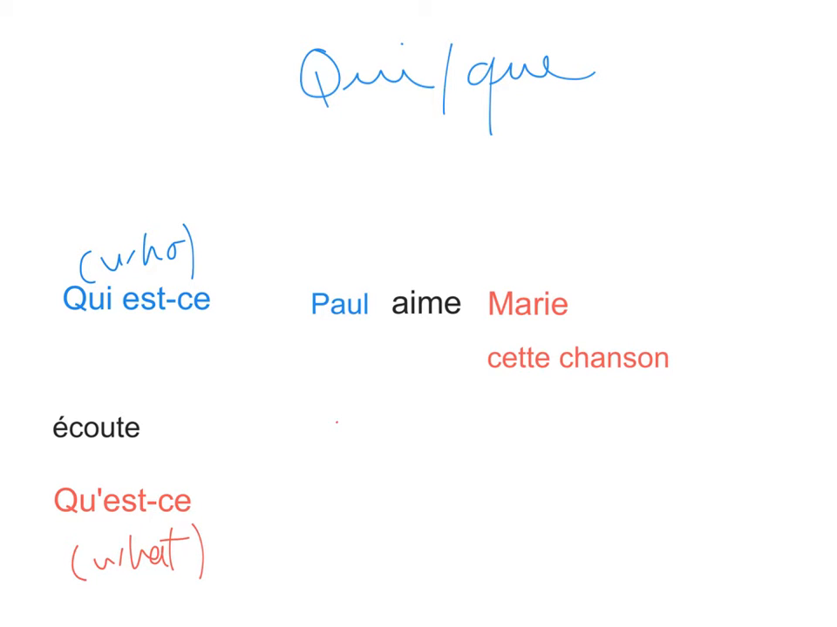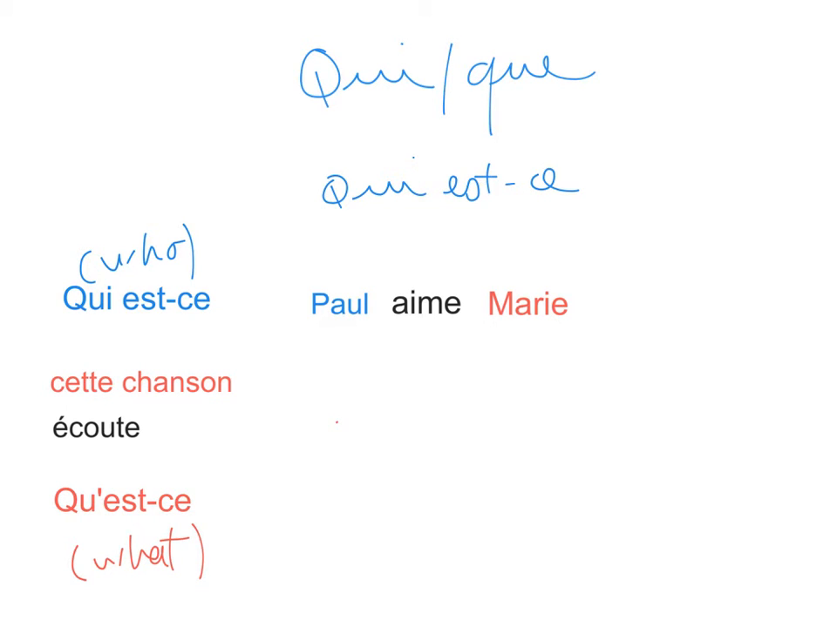So let's work with Paul aime Marie first. So I want to ask, who loves Mary? So I want Paul in my answer, right? Paul loves Mary. Who loves Mary? So of course I need who. So I'm going to use qui est. Okay. So let's write qui est right here. Qui est. Okay. Who loves Mary?